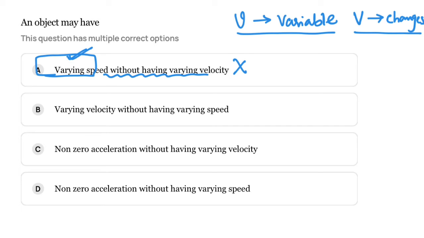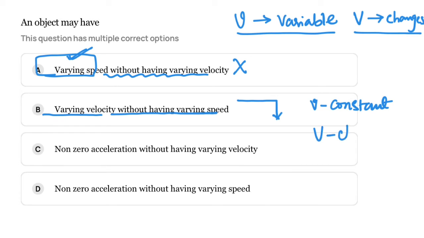Now, an object may have varying velocity without having varying speed. So this is possible, right? How can an object's velocity be changed? The object's velocity can be changed by changing the direction also, right? Yes or no? So even if you keep your speed constant, the velocity changes. Why? Because of changing the direction of motion, right?